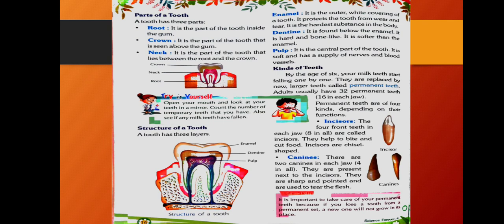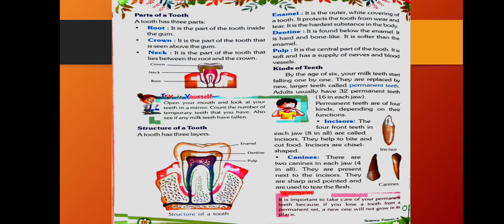The second layer is dentine. It is found below the enamel. It is hard and bone-like. It is softer than the enamel. Next is pulp. Pulp is the central part of the tooth. It is soft and has a supply of nerves and blood vessels.